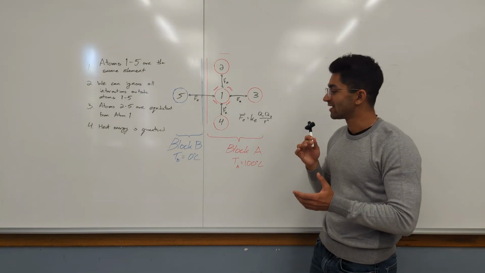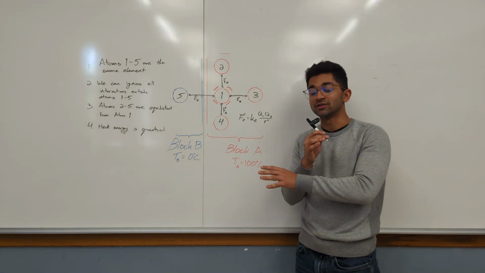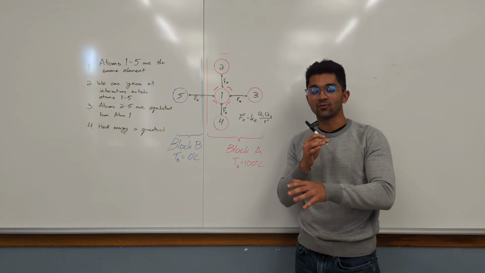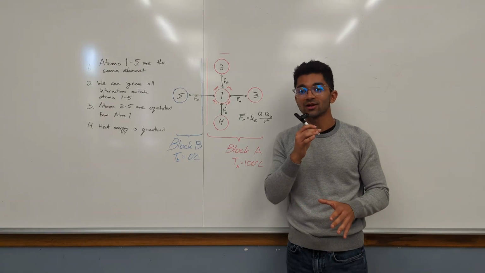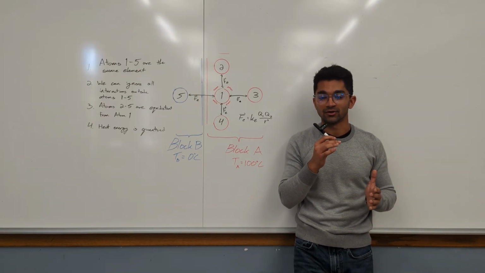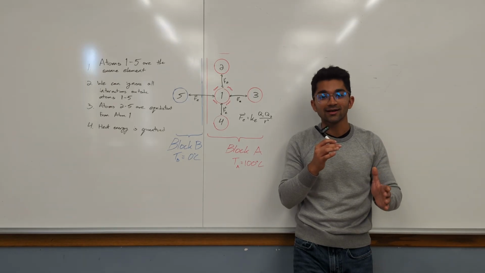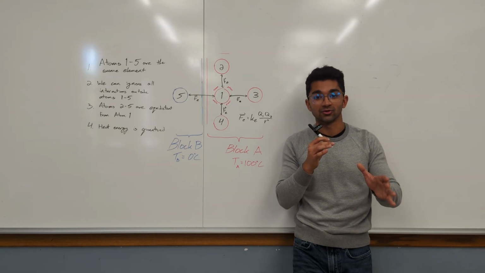What you'll never see is block B getting greedy and asking for more energy, or block A refusing to share. It will always equalize at 50 degrees Celsius. And this is what I mean by the spreading out of energy. The energy will always spread out among the two blocks. But why is this true? Why is the second law of thermodynamics true?